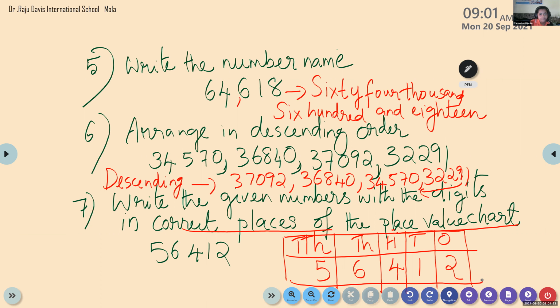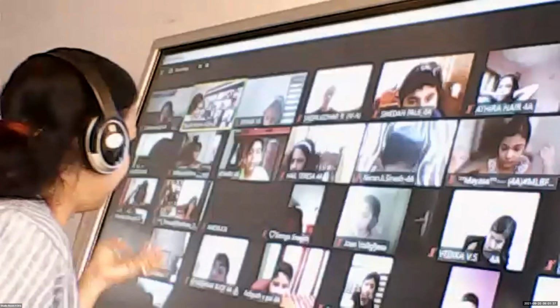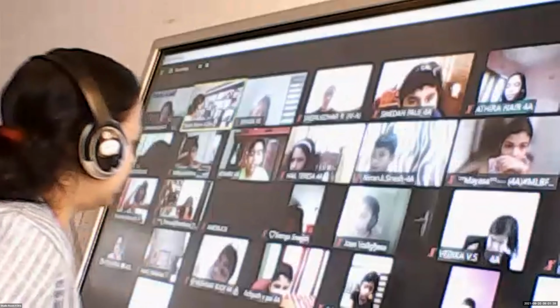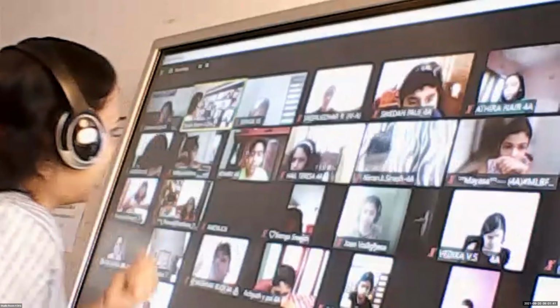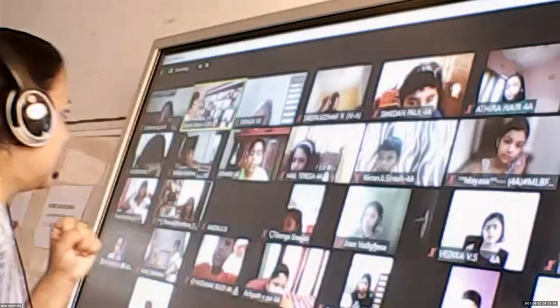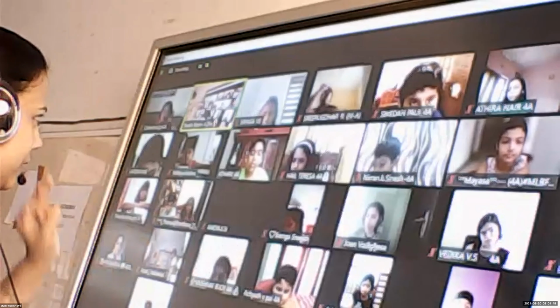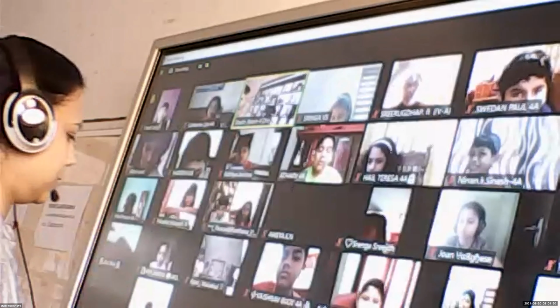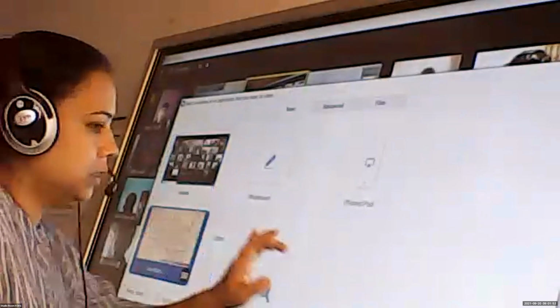Ma'am, finished checking. Have you all checked your answer? Yes, ma'am. Very easy. Write the number name, then ascending order. We have only this much in numbers. We practice now ascending order, descending order, expanded form, number name, then how to write the numbers in the place value chart, face value, place value. Okay, now 2 more questions. Yes, we have time. Okay, ma'am.